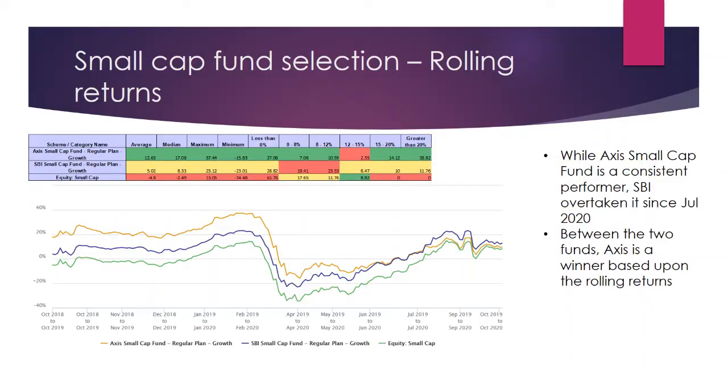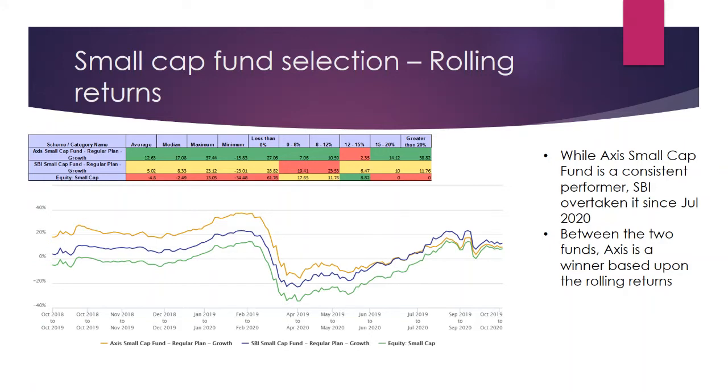Compare that with the rolling return. If you see this graph, the yellow line is for the Axis small cap fund, the blue line is for the SBI small cap fund, and the green line is for the category average for the entire small cap space.